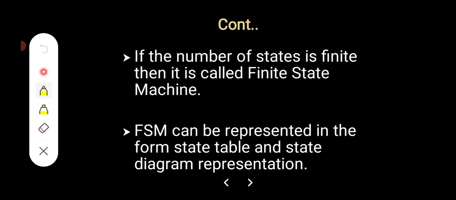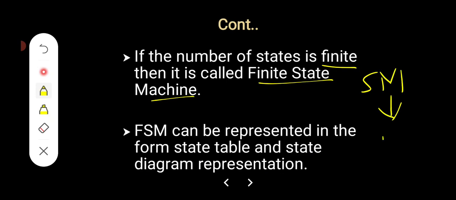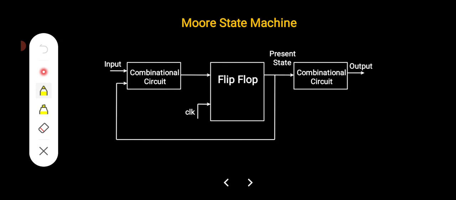So if the number of states in the state machine is a finite value, I can define it as a finite state machine. That means if the state machine has a finite number of states, then I can call it a finite state machine. An FSM can be represented in two ways: by using a state table and by using a state diagram.